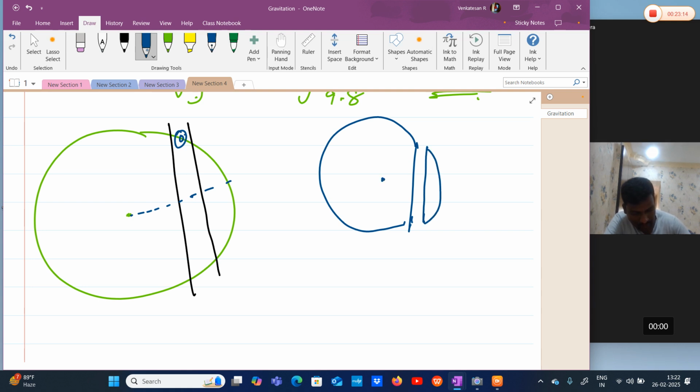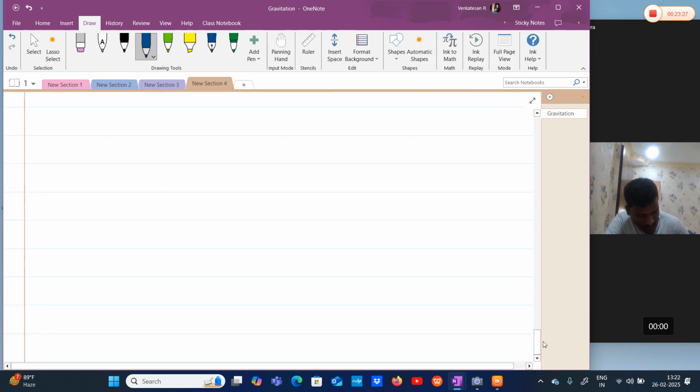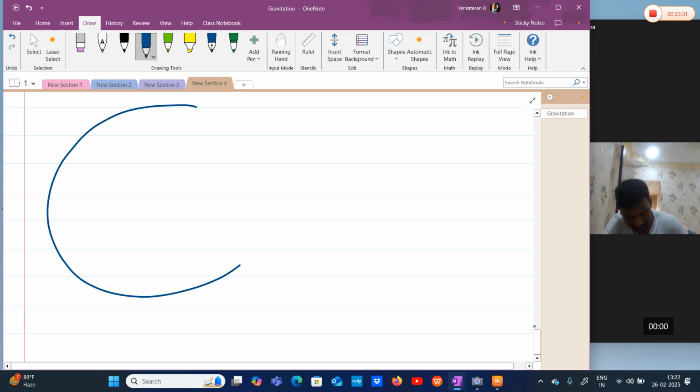Here is my center. I'll make a big diagram. This is my tunnel.